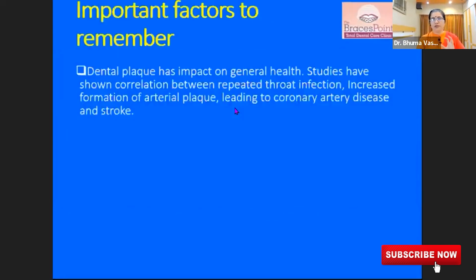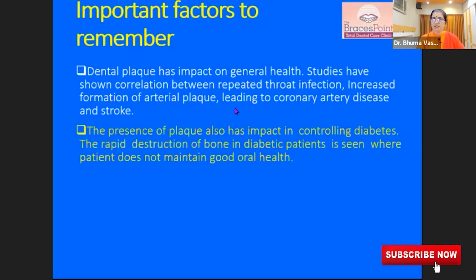So it is very important for us to remember that dental plaque has an impact on general health. Studies have shown a correlation between repeated throat infection and increased formation of arterial plaque, leading to coronary artery disease and stroke. We don't know that for certain, but the articles are coming up. They are finding a correlation between the two. The presence of plaque also has an impact on controlling diabetes. Rapid destruction of bone in diabetic patients is seen where the patient does not maintain good oral health. So the diabetologist also needs to pay closer attention to the patient's dental health. If the patient is not maintaining oral health and the sugar is not coming under control, it's a vicious cycle. We need to break it somewhere.